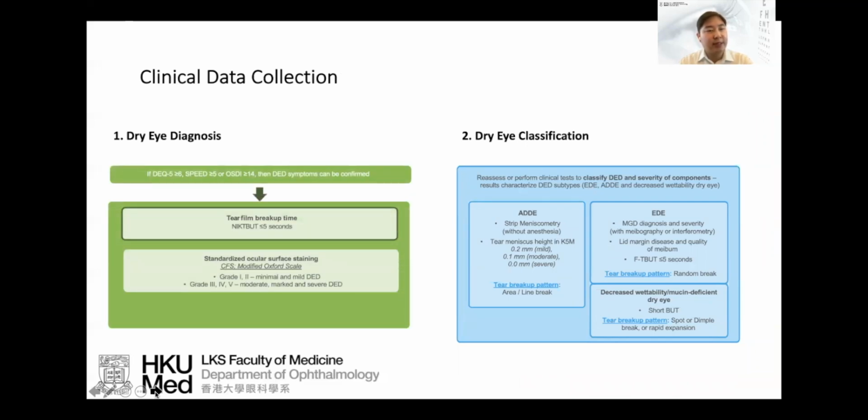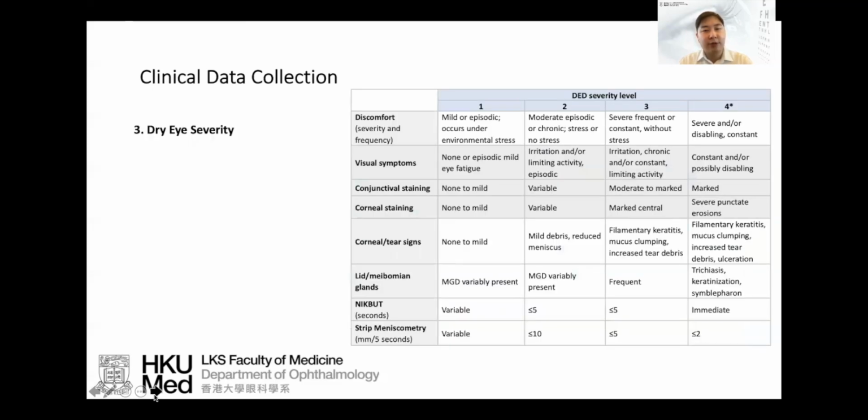And so we collect data for dry eye diagnosis in terms of dry eye symptom score, tear breakup time, and ocular surface staining. We collect data on classification, either it's aqueous deficient, evaporative type, or decreased wettability or mixed type. And we can do this by additionally using the strip meniscometry, the tear breakup pattern, which has been propagated by Professor Yokoi, and also assessment of the meibomian glands. We will also stratify our dry eye patients according to severity using this criteria as well.